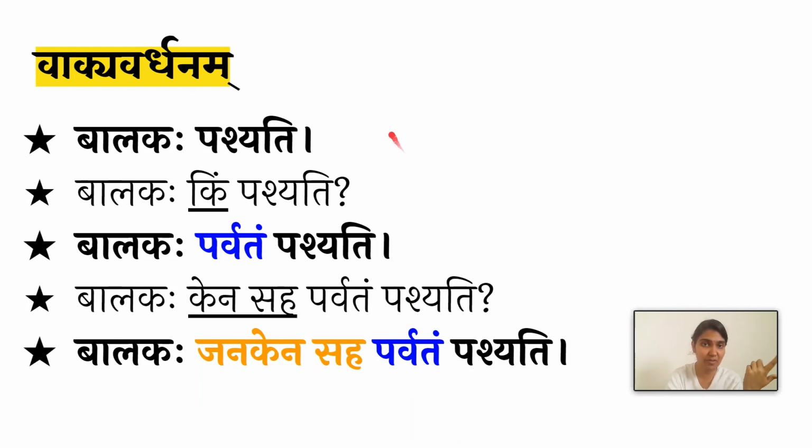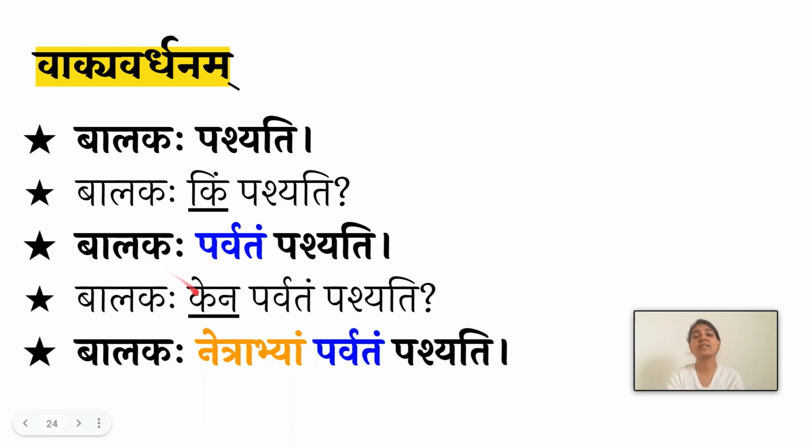So you see how we've developed such a long sentence starting from just two words. So we're adding detail as we go Vibhakti by Vibhakti. So you can imagine how long our sentences would be by the time we finish our 7 vibhaktis. If I want to ask Balakaha kena parvatam pashyati, using what is he looking at the mountain? Is he looking at the mountain through a binocular, through a window? So Balakaha netrabhyam parvatam pashyati. He is watching the mountain using both his eyes.